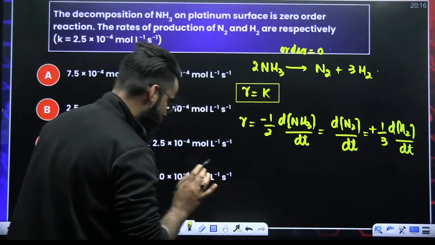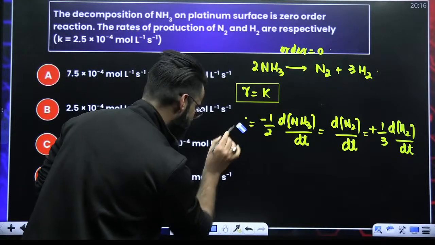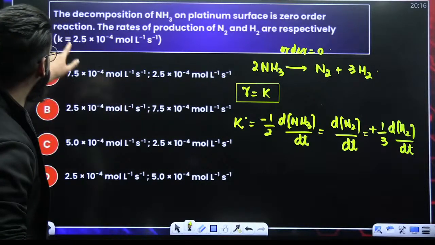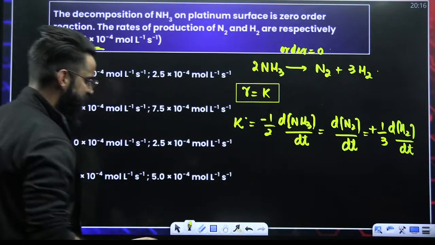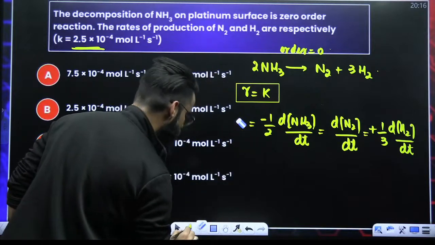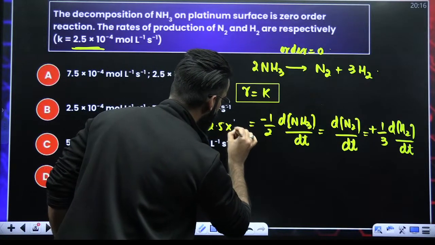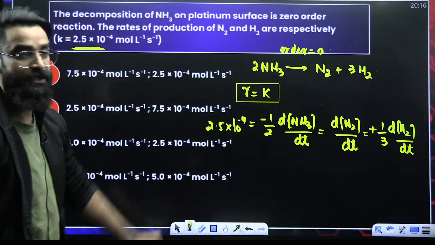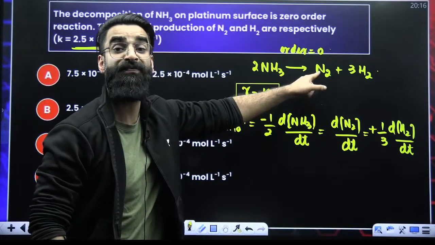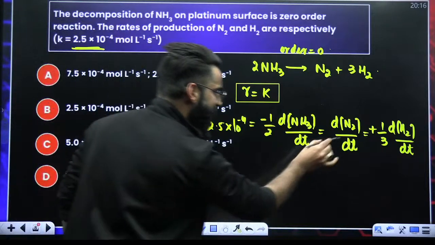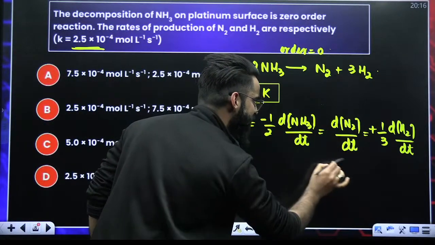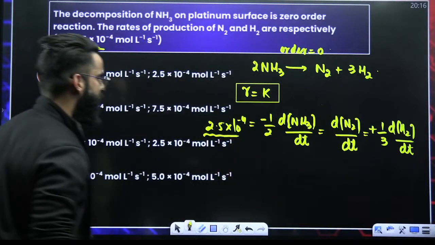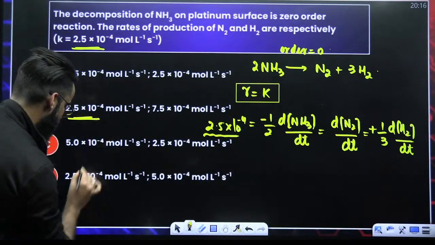And I've already got to know one thing. R is nothing but K. And the value of rate constant is given to us in the question, 2.5 into 10 raised power minus 4. So let me equate it to 2.5 into 10 raised power minus 4. Now what do we have to calculate? The rate of production of N2, the rate of formation of N2. My dear students, as you can see over here, this particular term denotes your rate of formation of N2. It's coming out to be exactly 2.5 into 10 raised power minus 4.